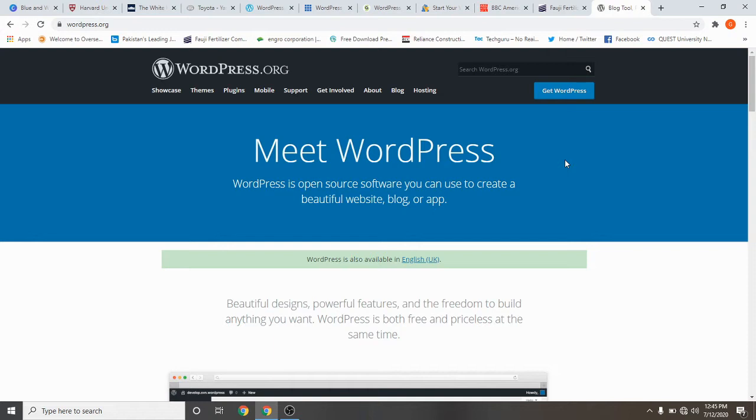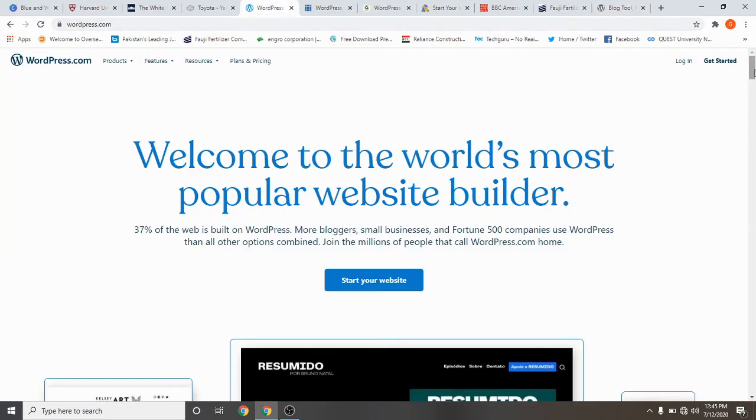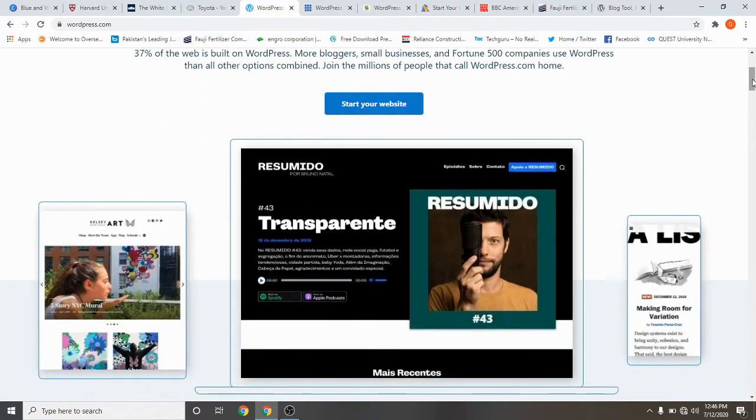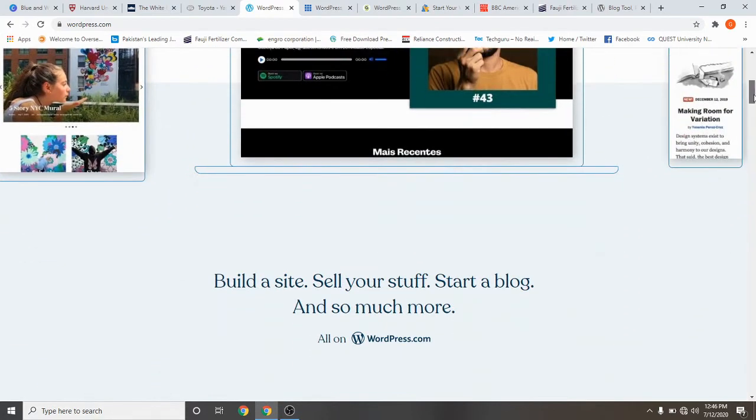This is WordPress.org. If you see here, there are themes, plugins, and hosting also. As I've discussed, in this website you will get themes and plugins for free. There are millions of free themes and plugins in this WordPress.org directory. And if we go to WordPress.com, look here, this is WordPress.com. Start your website. It's self-hosted, as I discussed above, but I'm just showing you what I told you.